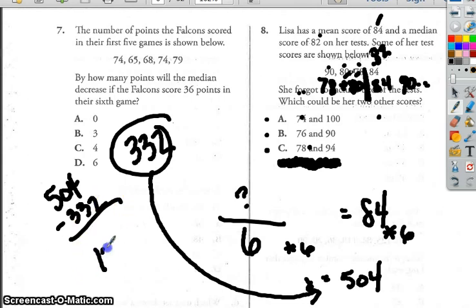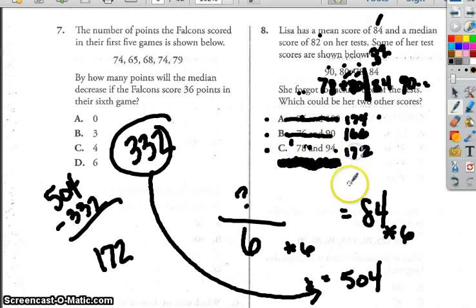And that is 172. And the only 2 answer choices here that add up to 172: this is 174, this is 166. 8 plus 4 is 12, carry. 8 plus 9 is 17, so 172. The only answer choice here is C.